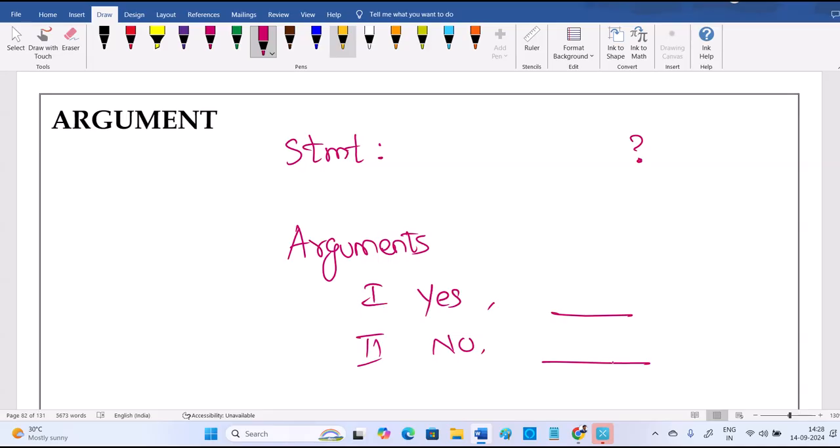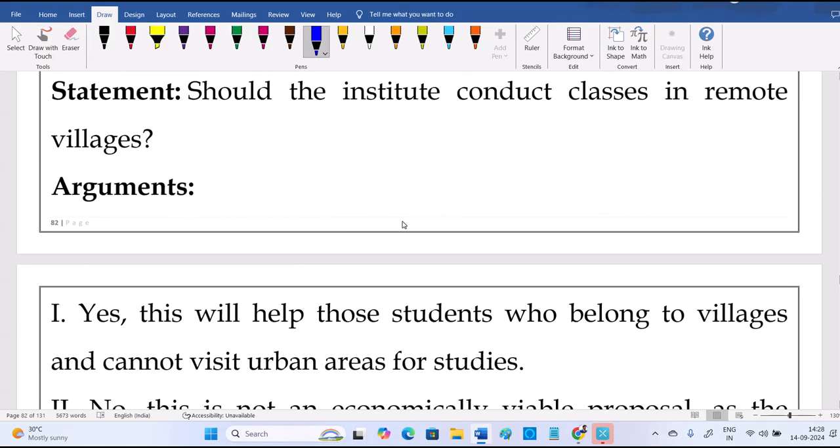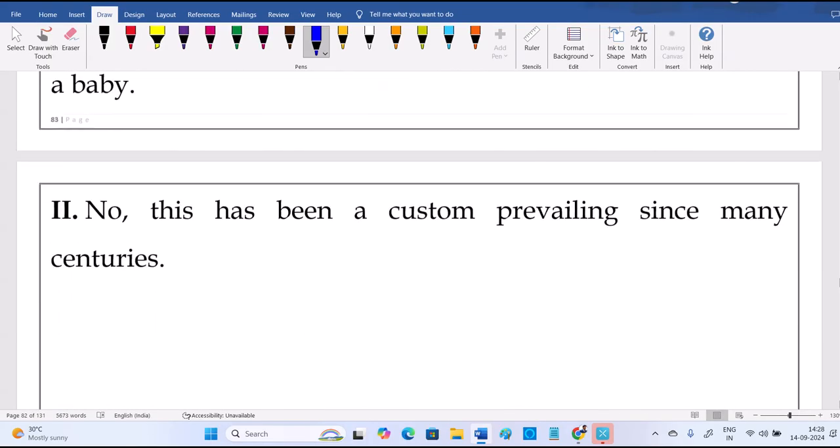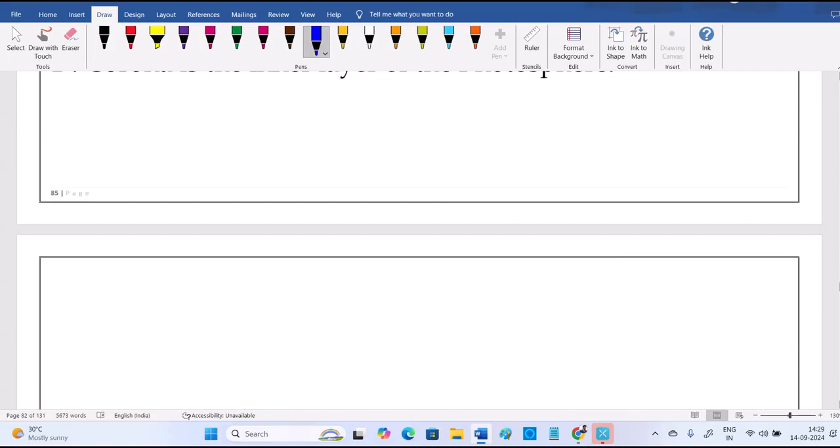They may give both. Both may be correct. Don't say that only yes is correct or only no is correct. Nothing like that. But how can I say both are correct? We need a valid reason. Simply saying yes, reservation for women is correct, that argument is weak. Here in the question, your job is to decide which argument is strong. Options will be given: strong, weak, like that they'll mention.